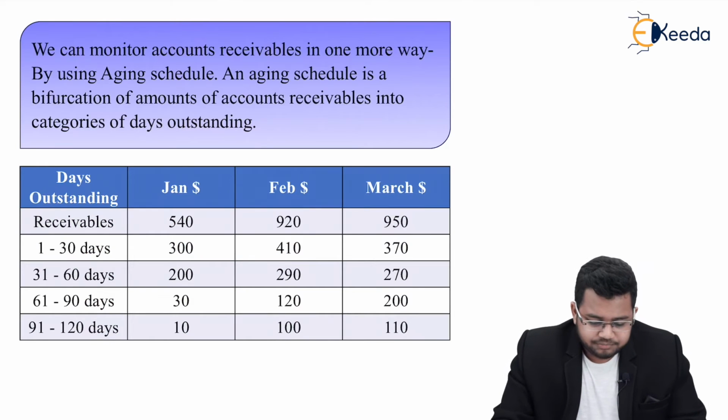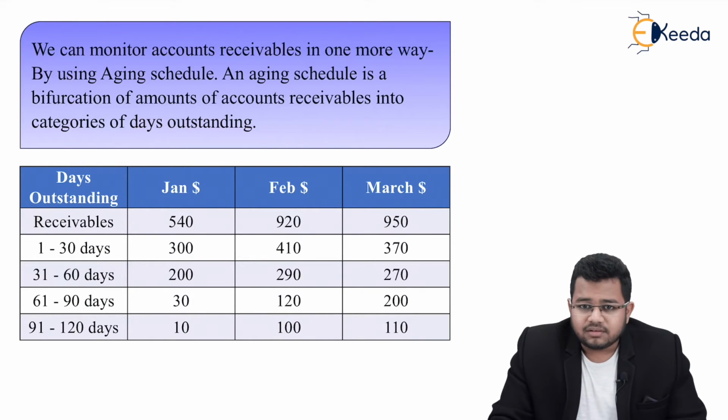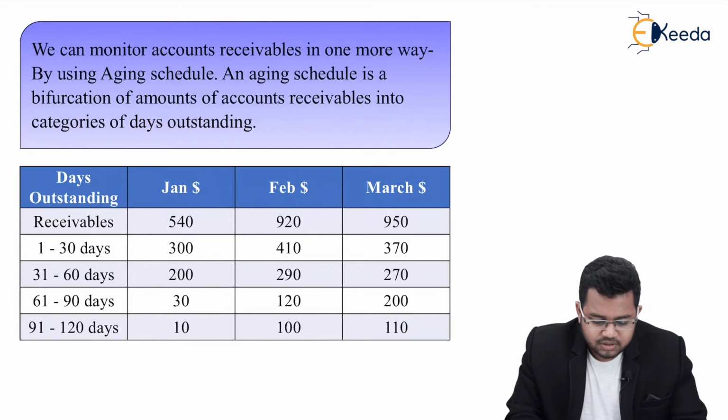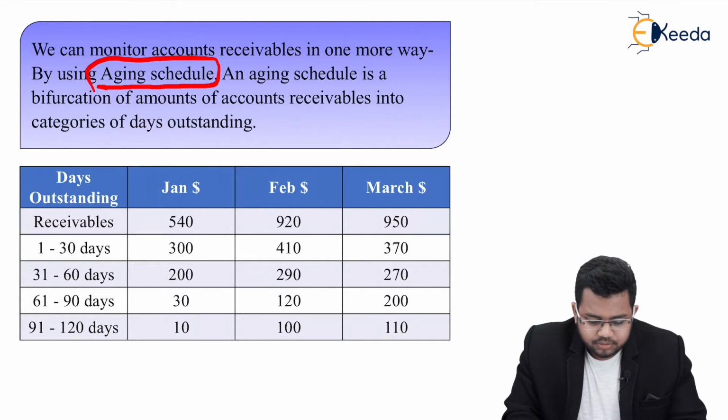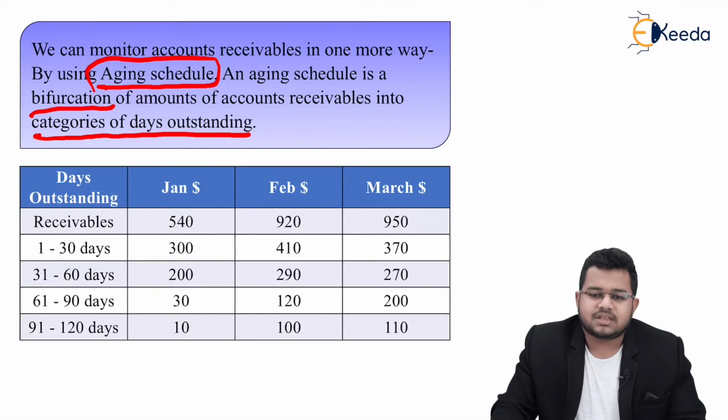We can monitor the receivables in one more way. Earlier we studied number of days of receivables. Now there's one more way which is known as aging schedule. An aging schedule is a bifurcation of amounts of accounts receivables into categories of days outstanding.